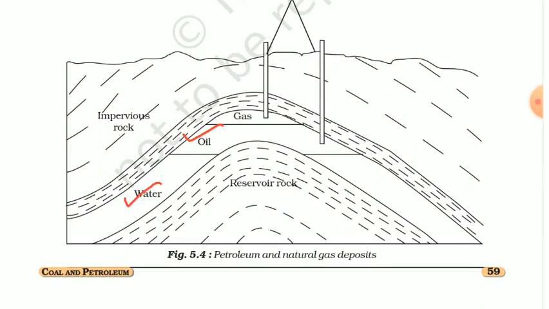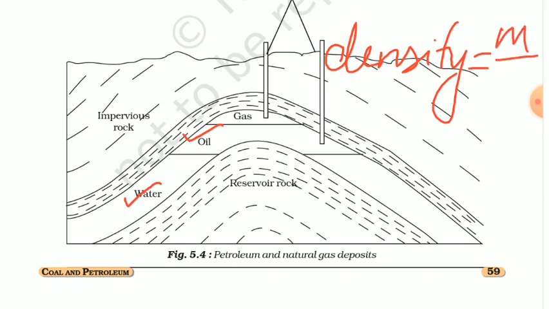I am just giving the answer again: density. If you are familiar with the word density, it means घनत्व, right? And how can we define the density? Density means mass upon volume.